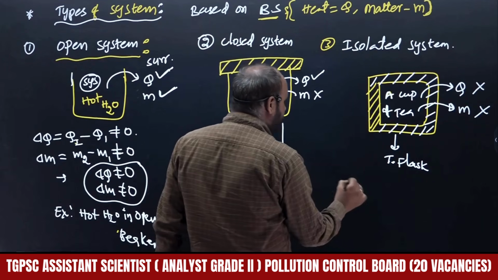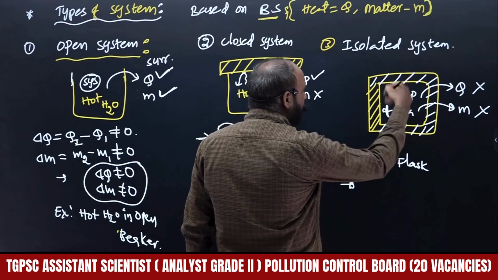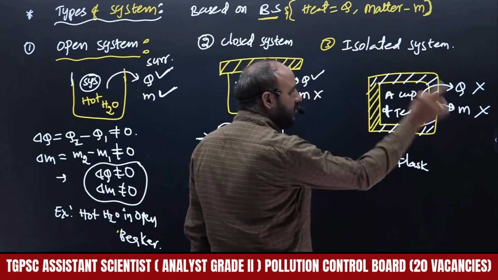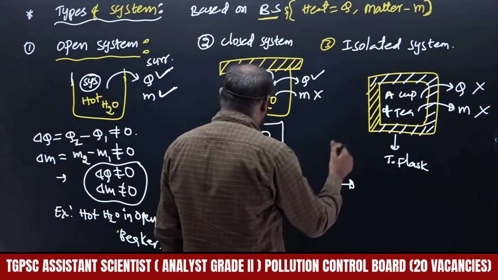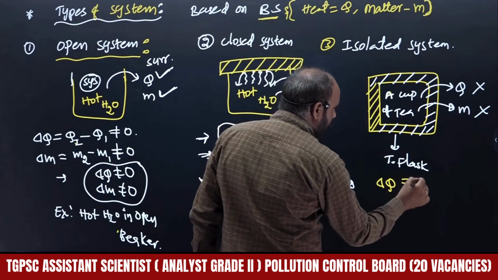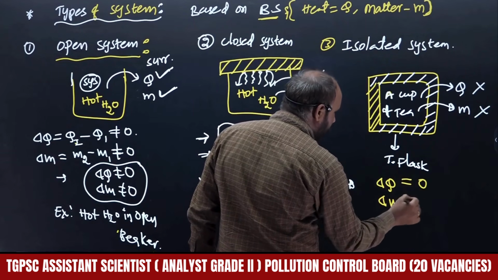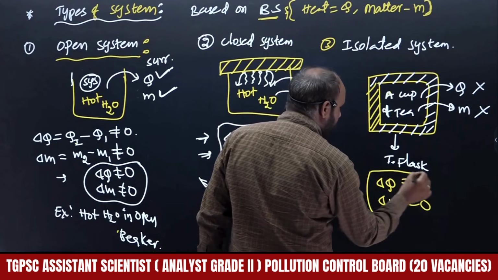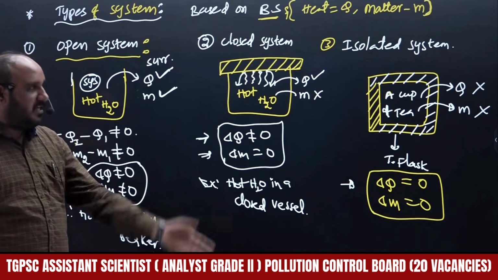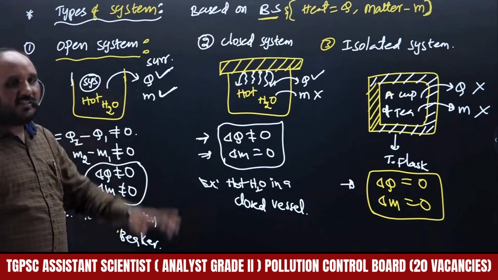Therefore, what are the conditions we have to say? A cup of tea is present in a thermos flask, and it won't allow heat energy to the surroundings. So the conditions will be delta Q equals 0 and delta M equals 0. Both do not exchange with the surroundings. These are the types of systems.